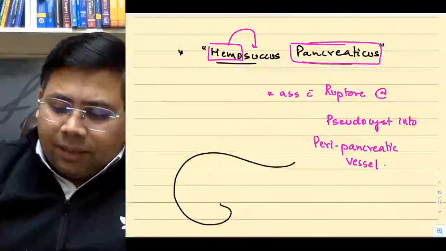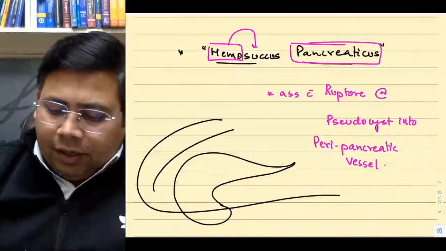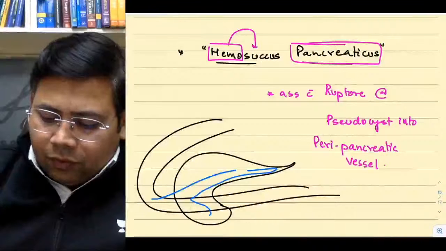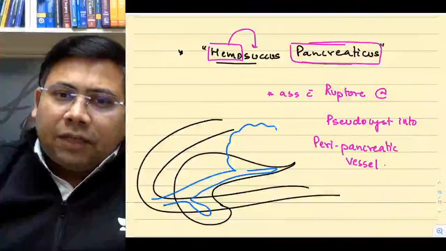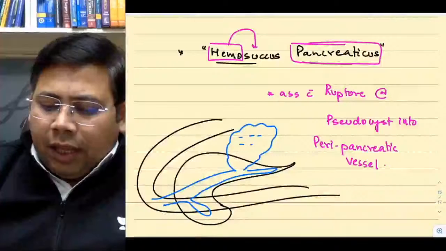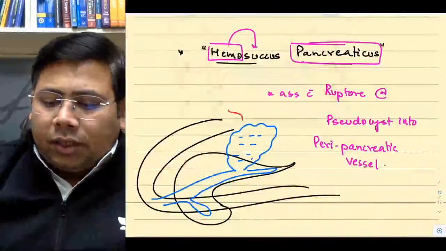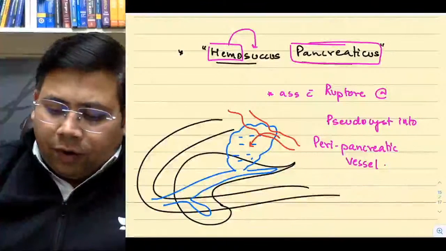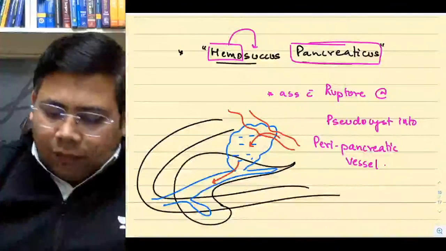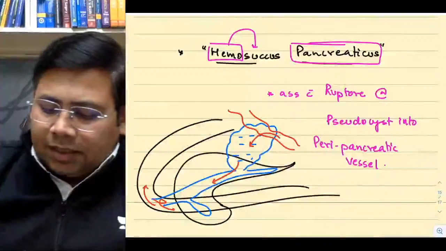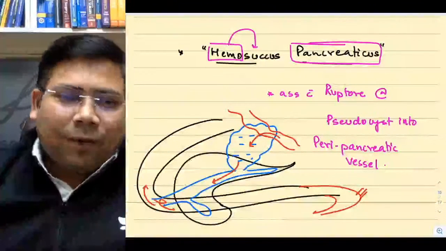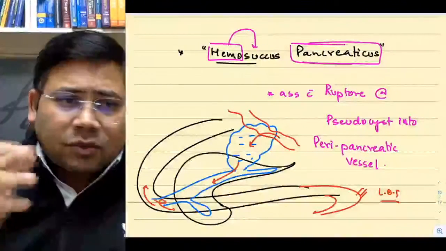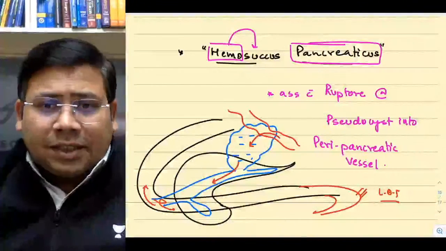So try to understand. This is the pancreas. This is the duodenum. This is the main pancreatic duct. And you know that the main pancreatic duct is connected with the pseudocyst. If this pseudocyst erodes into the nearby vessel, what will happen? The blood from this vessel will enter the pseudocyst. From this, it will enter into the duct, and from the duct, it will go up or down. Since the ampulla is located in the second part of the duodenum, it is proximal to the ligament of Treitz. Hence, Haemosuccus pancreaticus has to be classified as upper GI bleed.